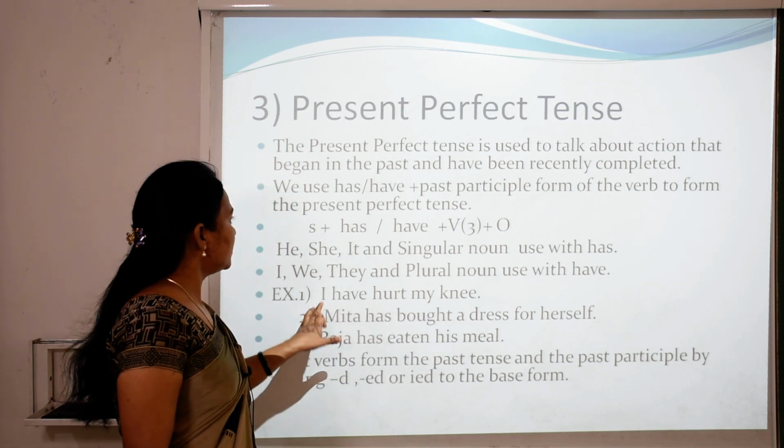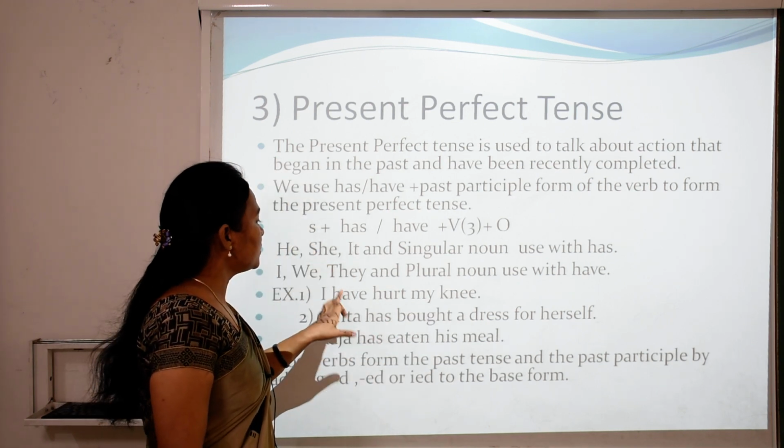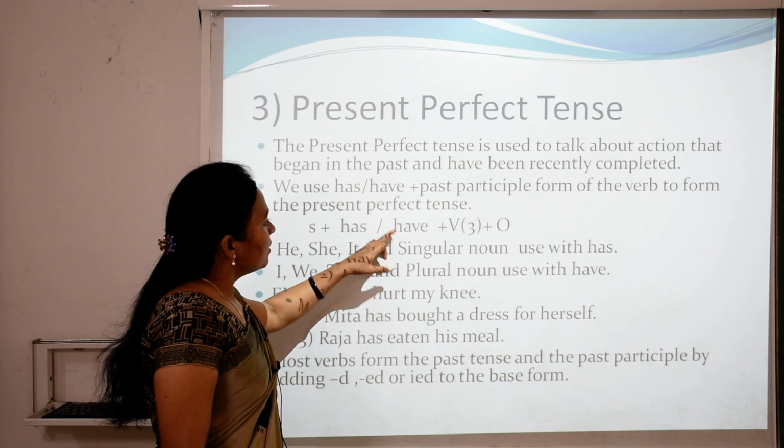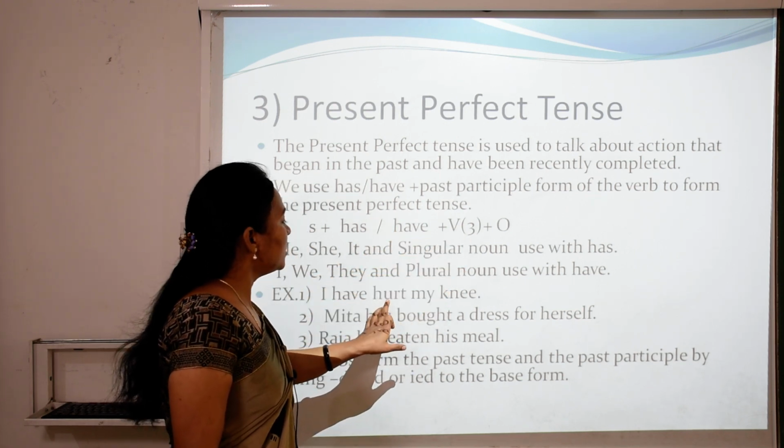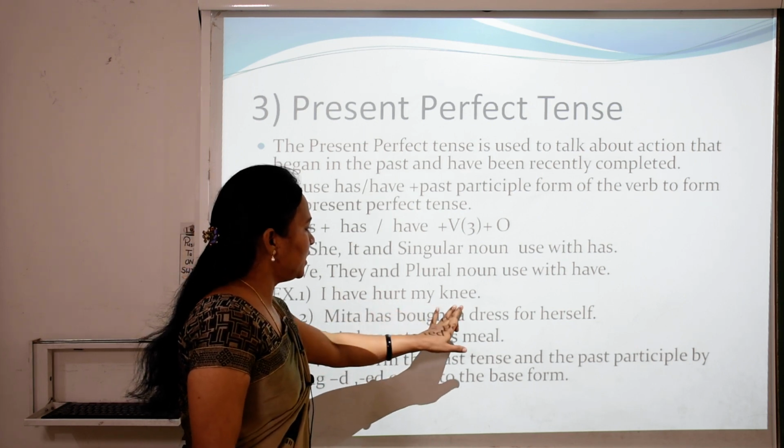So what is I here? I is the subject and we use have with I. Then what is the verb here? Third form of the verb. So what is the verb here? Hurt. I have hurt my knee.